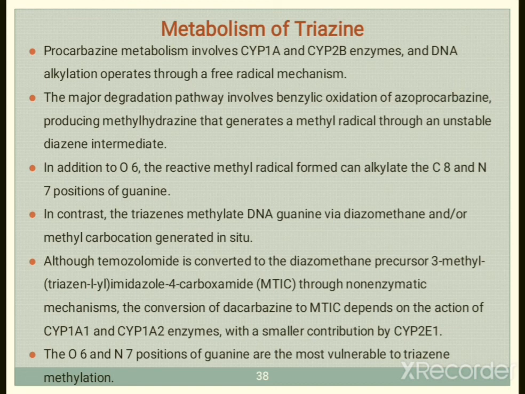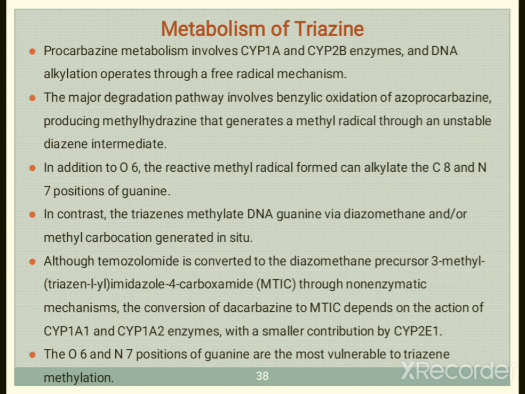The conversion of dacarbazine to MTIC depends on the action of CYP1A1 and CYP1A2 enzymes, with a smaller contribution of CYP2E1.